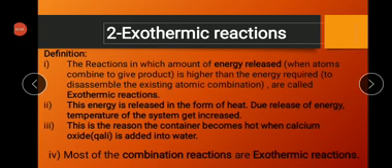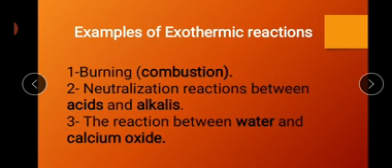So here they are going to give you the examples: many combination reactions are exothermic reactions and all decomposition reactions are endothermic reactions. So these are the examples. Coming towards the first example: burning, combustion. All processes of burning are exothermic because, it's very simple, it releases heat into the environment.